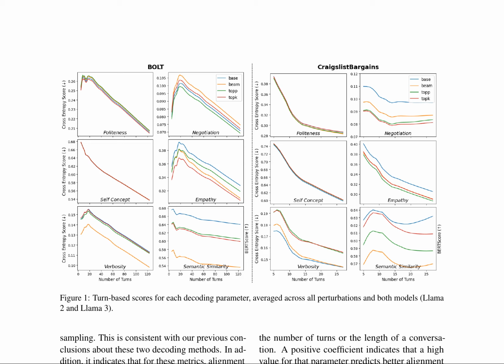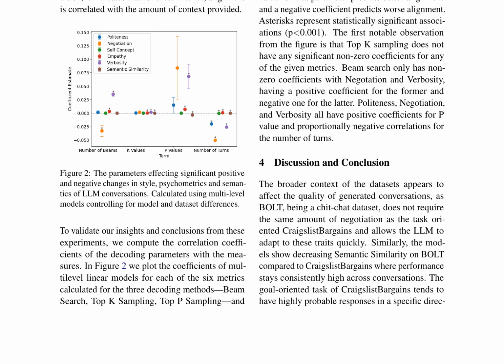To validate their insights, the authors compute correlation coefficients of the decoding parameters with the measures using multi-level linear models. The results show that top-K sampling does not have significant non-zero coefficients for any of the given metrics, while beam search has positive coefficients for negotiation and negative coefficients for verbosity. Politeness, negotiation, and verbosity all have positive coefficients for p-value and proportionally negative correlations for the number of turns.